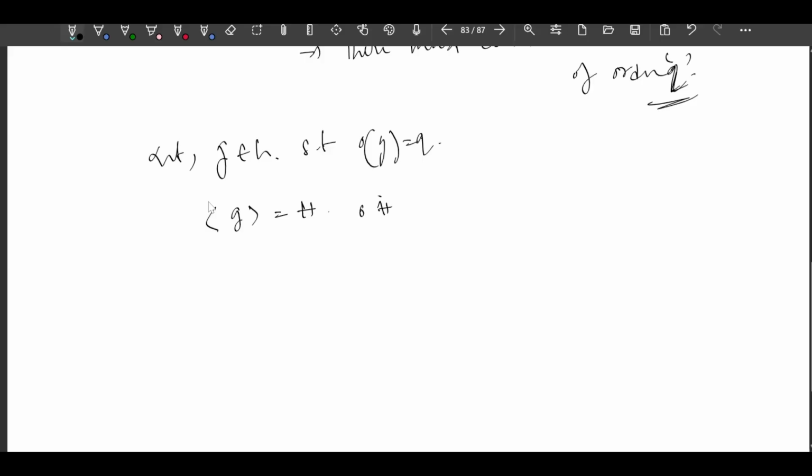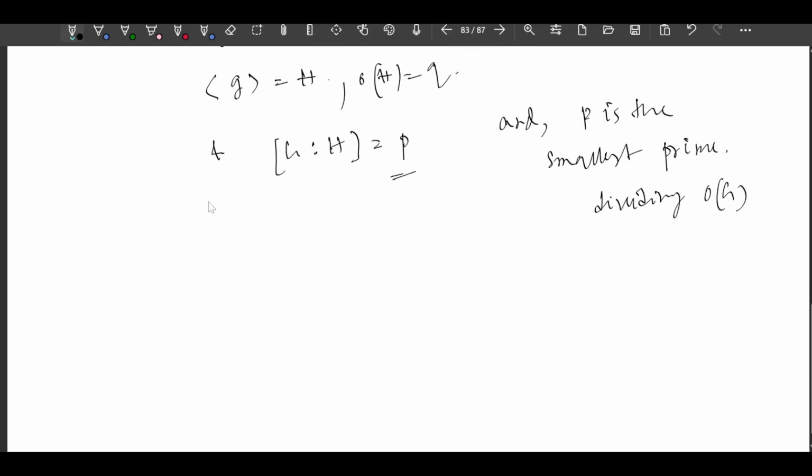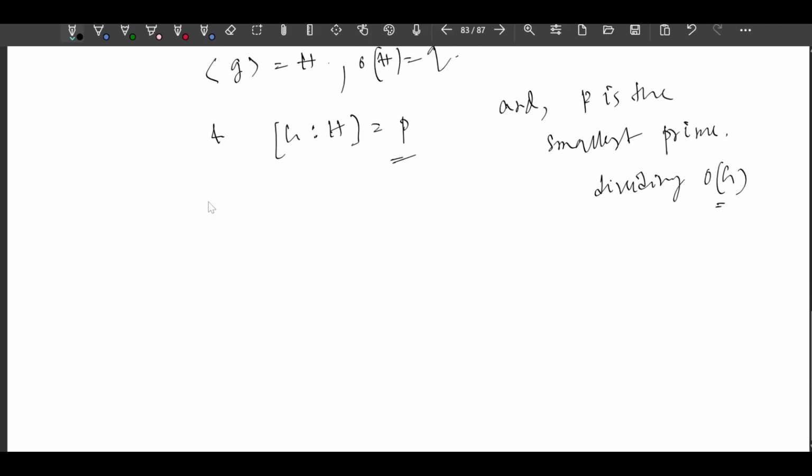So order of H what? Order of H is Q. Order of H is Q. Okay. And index of H in G is what? Index of H in G is nothing but P, right? And observe this, P is the smallest prime dividing order of G, right? P is the smallest prime dividing order of G.